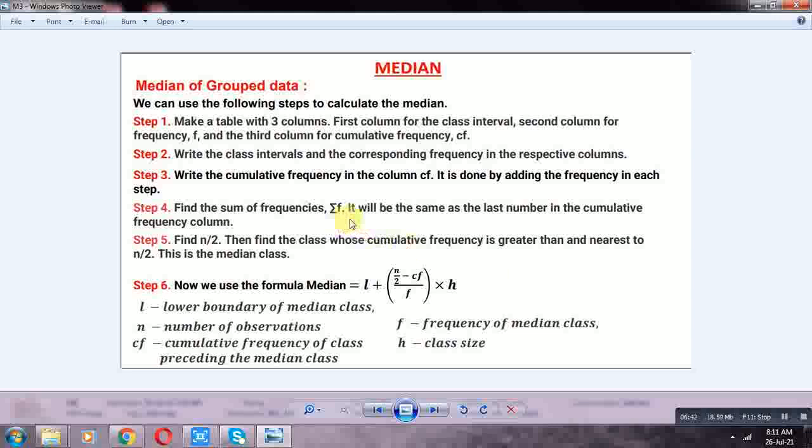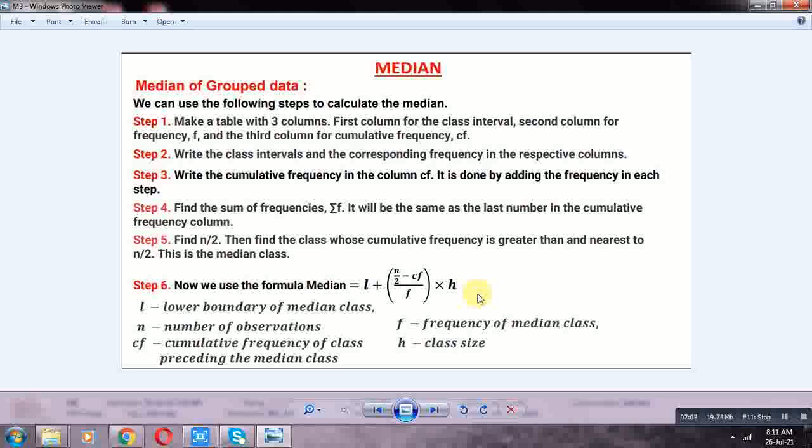Find n by 2, then find the class whose cumulative frequency is greater than or nearest to n by 2. This is the median class. To identify the median class, first find n by 2, and take the class whose cumulative frequency is greater than or nearest to it.